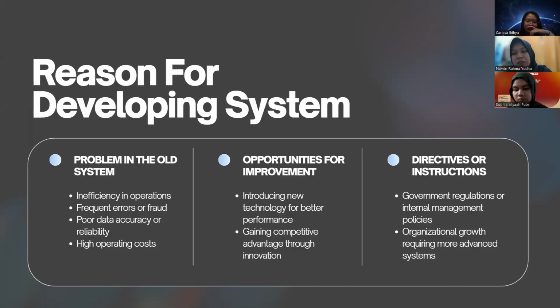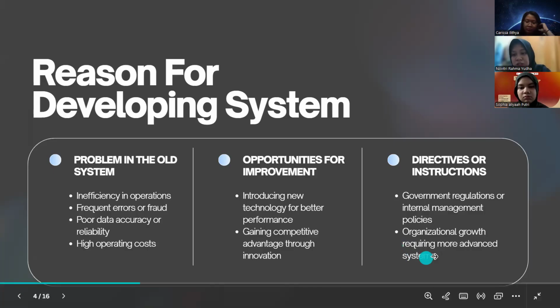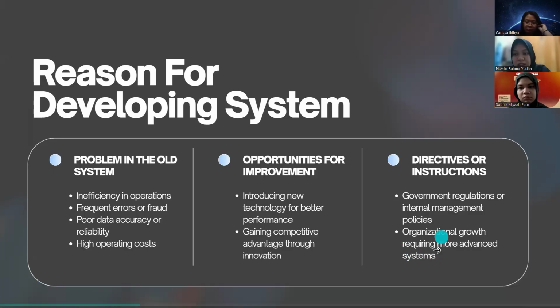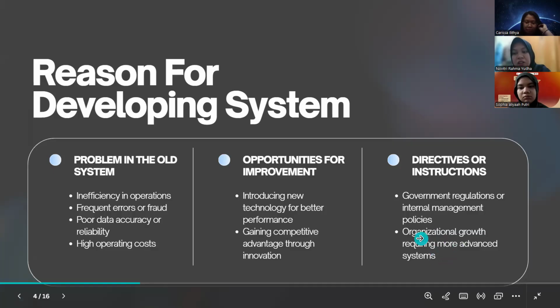And then opportunities for improvement, like introducing new technology for better performance and gaining competitive advantage through innovation. And the last reasons are directives or instructions, regulations or internal management policies, and organizational growth requiring a more advanced system.